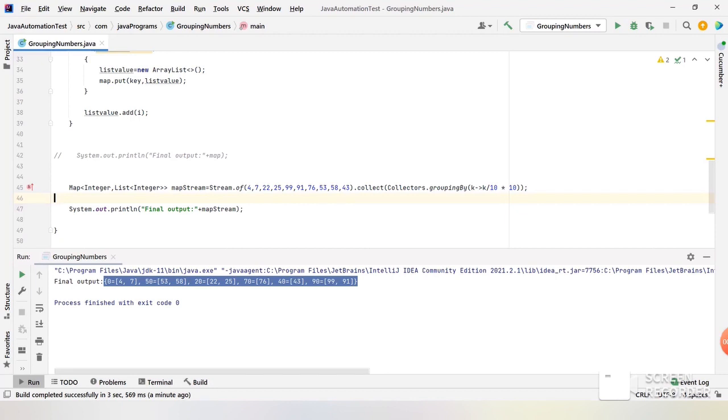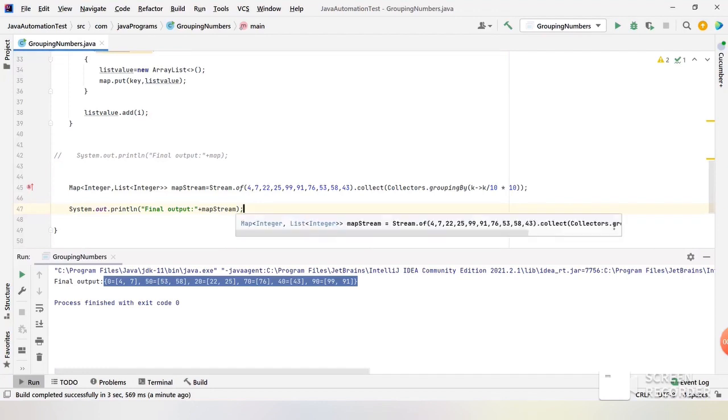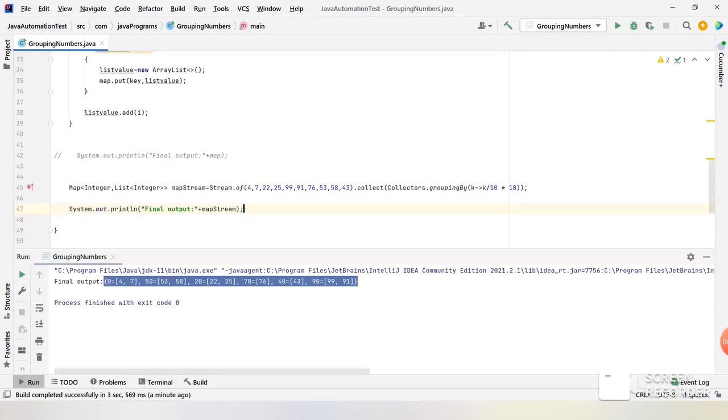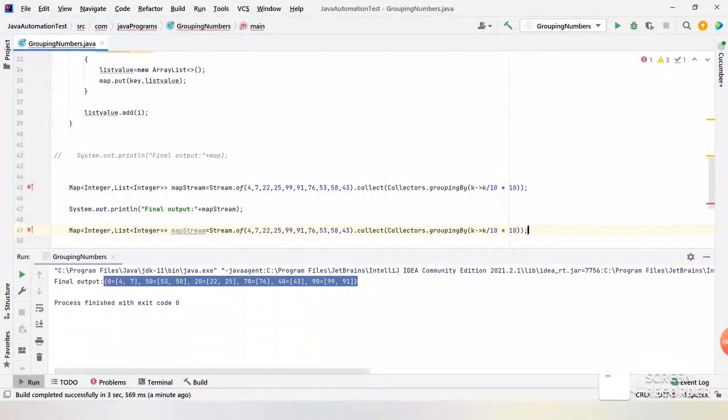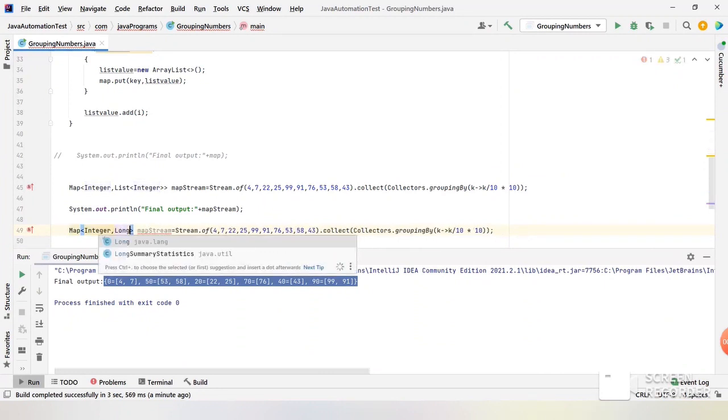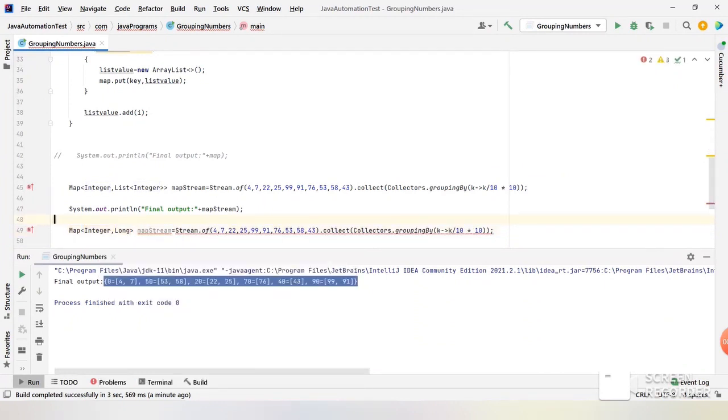Okay, and I will show you some things here. Instead of printing the numbers, let me do something better. I will use one more method, counting. It will count the number of elements. We need to take the same map statement here, but instead of List of Integer, I need to use a long value. I can use Long here because it may be long values, right? Now you see it is not accepting this Long because it is grouping into a list of integers.